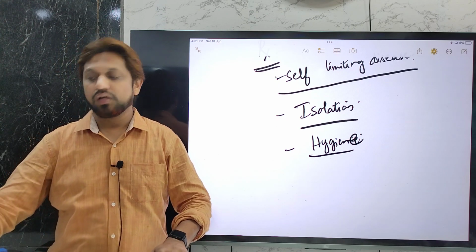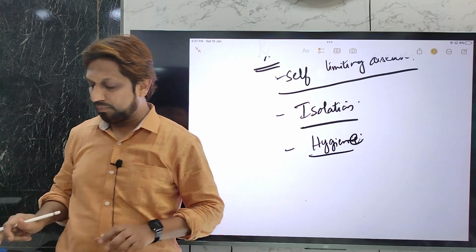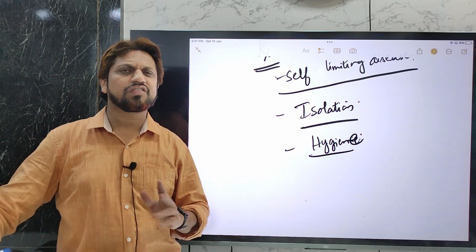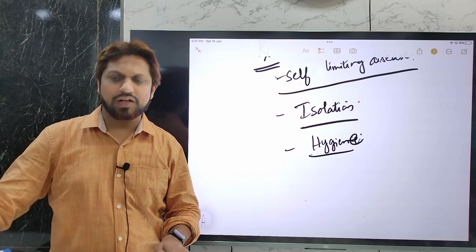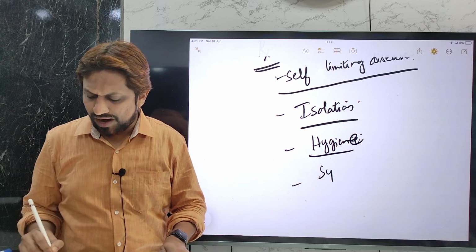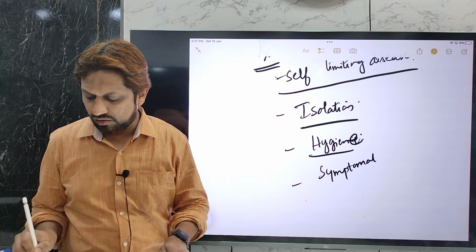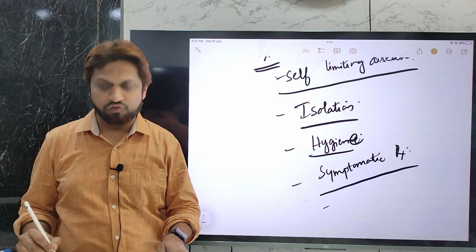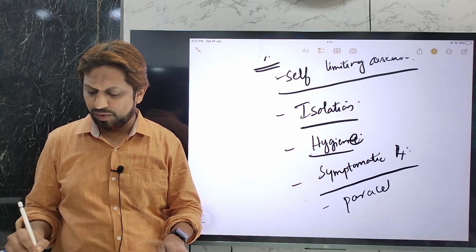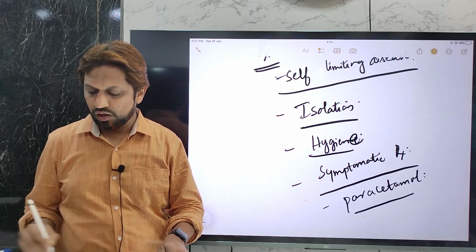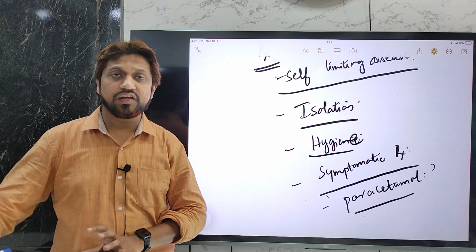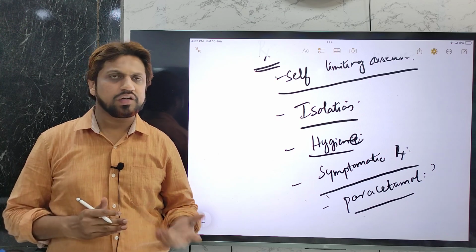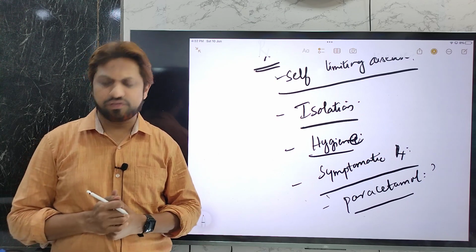Generally there is a misconception that a bath should not be taken by a person suffering from chickenpox. Anyway, with isolation and general hygiene, generally it will be cured. And the most important thing is that symptomatic treatment should be given. Symptomatic treatment means just treat the symptoms. The most common symptom we see is fever, so for this fever we can give paracetamol. We should avoid aspirin, which may cause Reye's syndrome; any other NSAID is normal except aspirin. Paracetamol will generally reduce the fever and pain, or any other painkillers can be given.